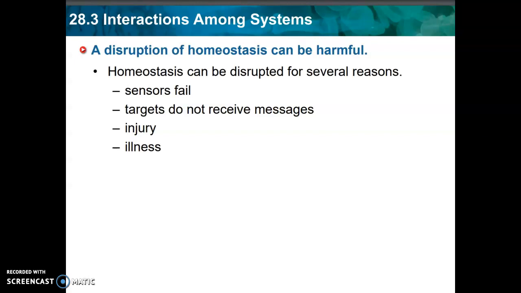Homeostasis may be disrupted in several ways. Homeostasis may be disrupted because sensors fail, targets do not receive the messages, because of some injury, or because of an illness.